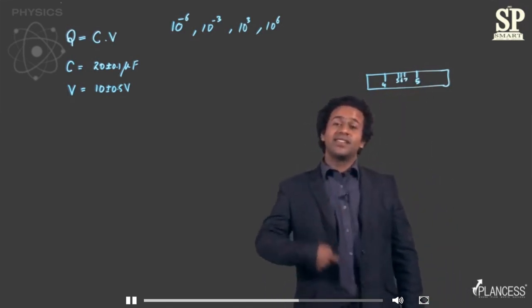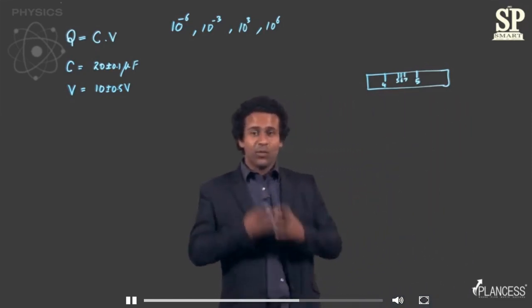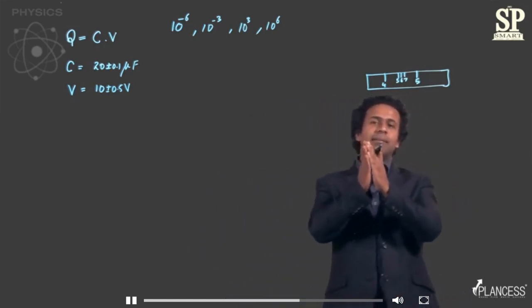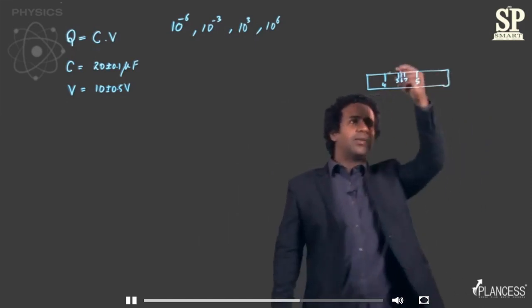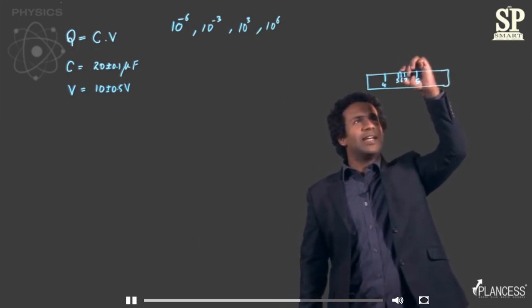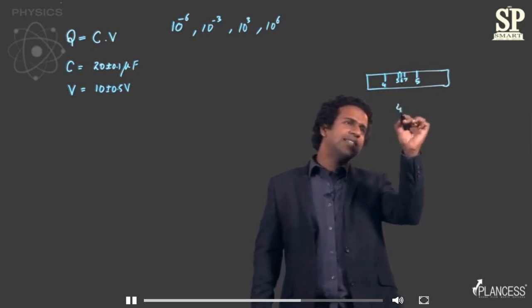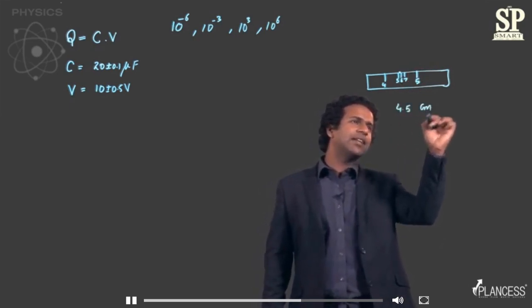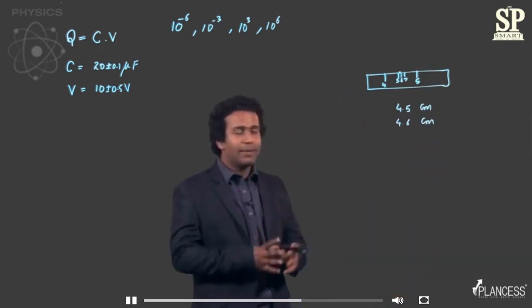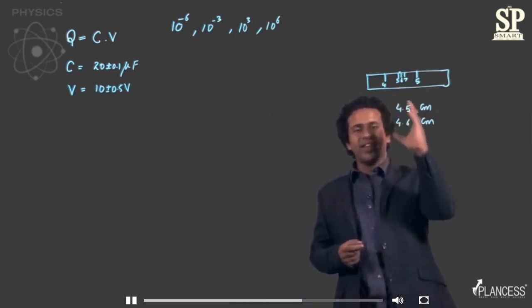Now, if you are measuring something using this scale, this is your normal centimeter scale that you have, which has 1 to 15. This is between the 4 centimeter mark and the 5 centimeter mark, and between them there are divisions. Let's say the measurement made is between these two, that is 4.5 and 4.6. So you cannot really say if it is 4.5 centimeters or 4.6 centimeters, right? It is somewhere in between.